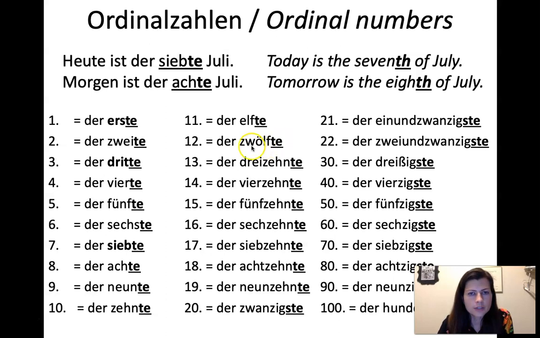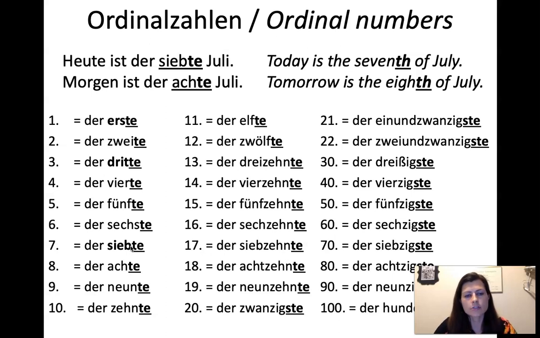So all of these, you see the default is to add the TE to the end, except for the irregulars, der erste, der dritte, der siebte. These just have all sorts of changes when you go from eins to erste or drei to dritte. And then siebte is only slightly irregular. You lose that syllable. It's not siebente, but siebte.